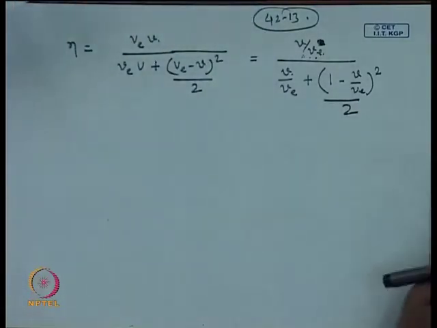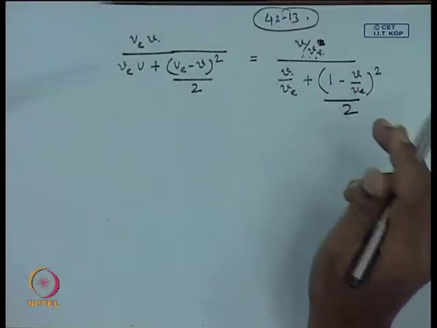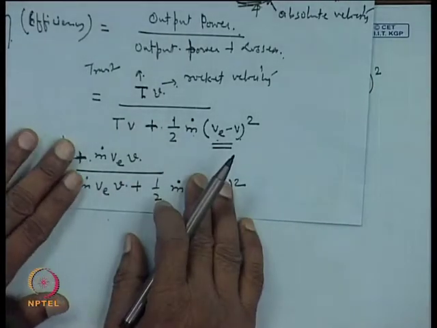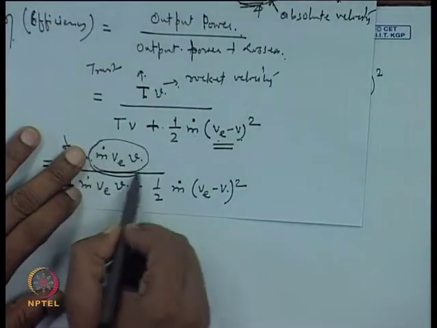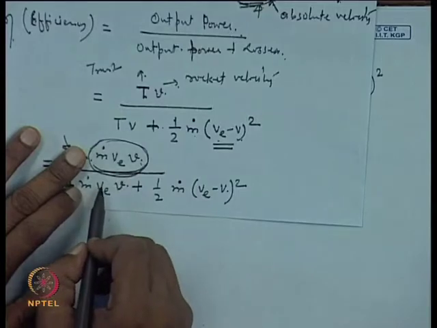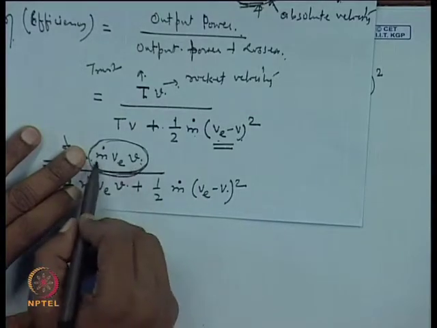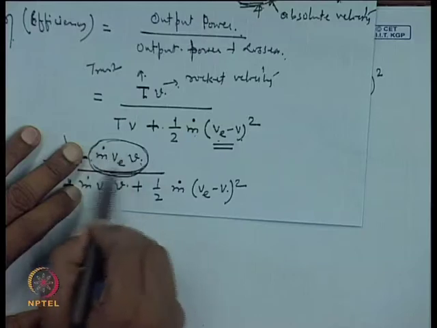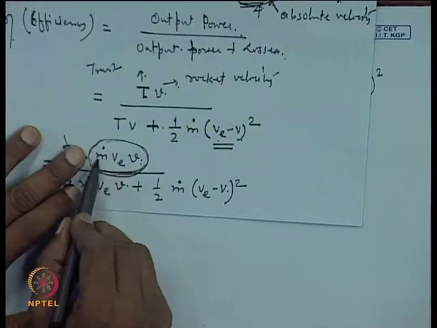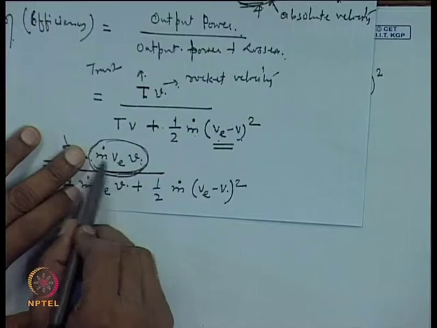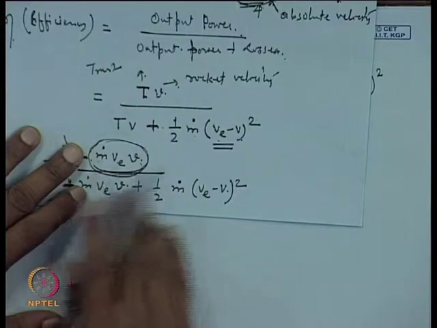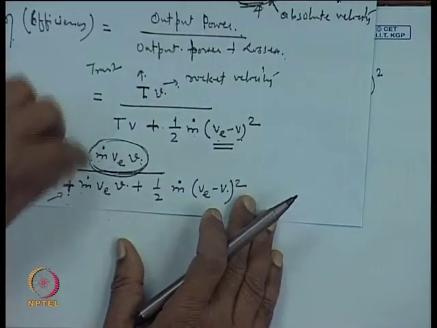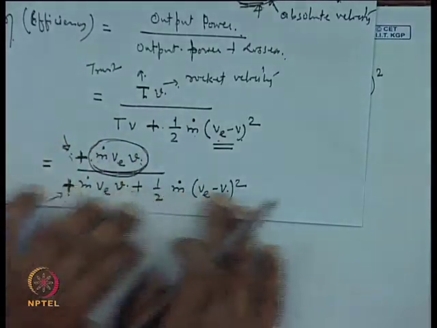So, we got rid of the minus sign already. So, output power, irrespective of the sign, this is the amount of power being produced. Here while we write it in this form, we will not put the sign of m dot. Any minus sign will not appear with this. Similarly, here in this place, nowhere will the minus sign appear. So, this is the output power, this is the output power, and this is the power loss.